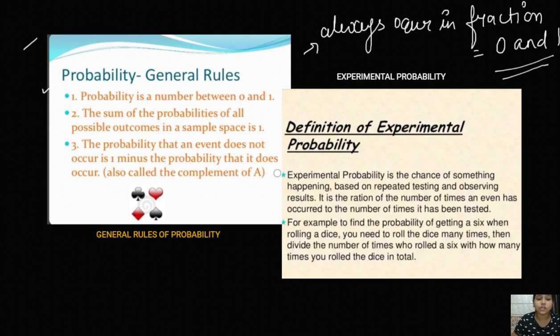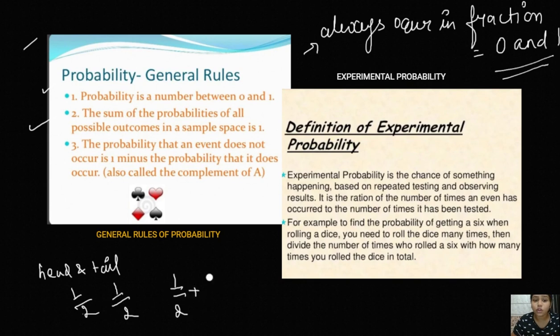For example, in the case of head and tail, the probability of getting head is 1 by 2 and the probability of getting tail is also 1 by 2. So the sum of all the probabilities, there are two probabilities in this case. Whenever you do this, the sum of all the probabilities of the given example will always be equal